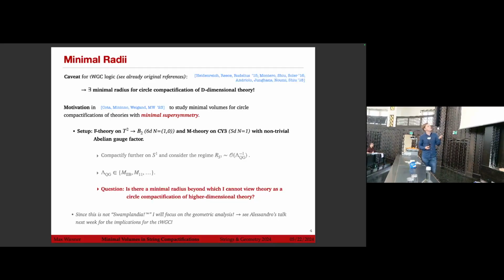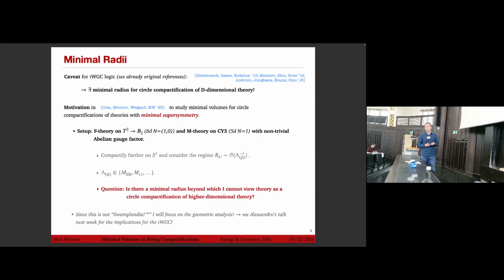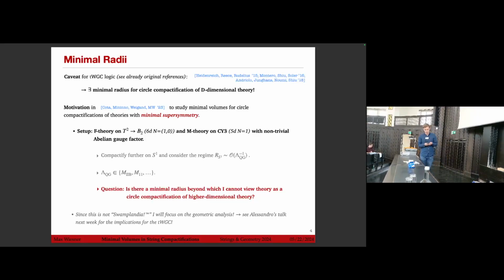And the question was, is there a minimal radius beyond which I cannot view this theory as a circle compactification of a higher dimensional theory, therefore providing this caveat? In this talk, because this is strings and geometry and not Swampland, I want to focus on the geometric part of the analysis. And for the people who go next week to the Abbey, I refer to Alessandro's talk, who will talk more about the Swampland aspects of this